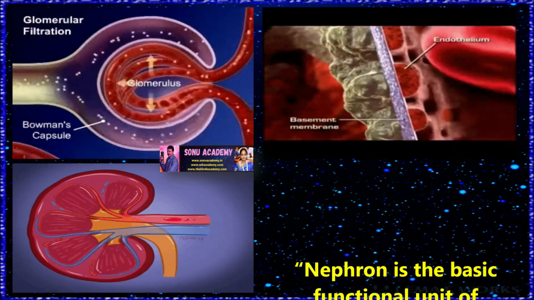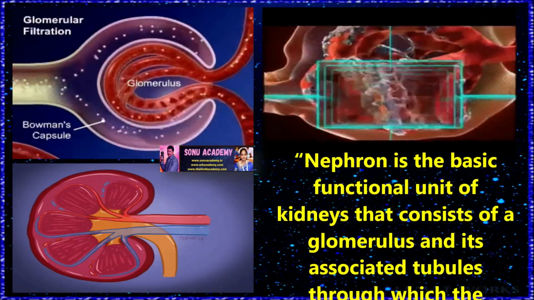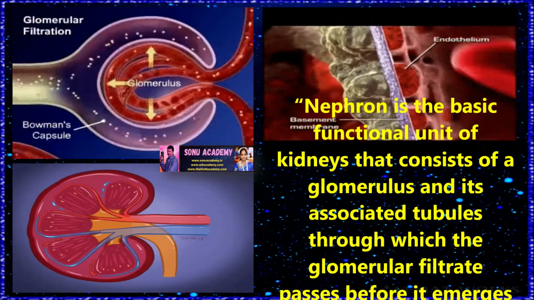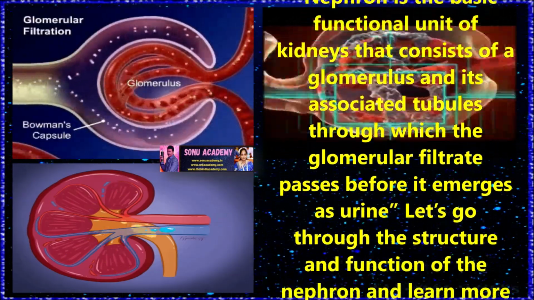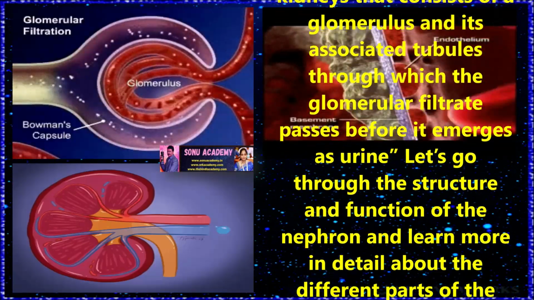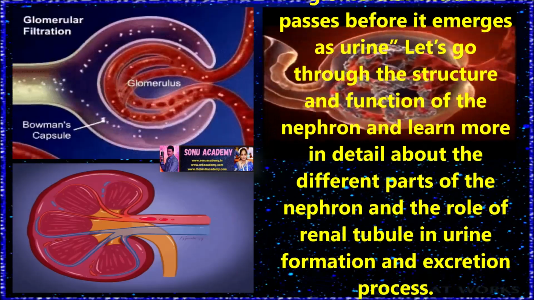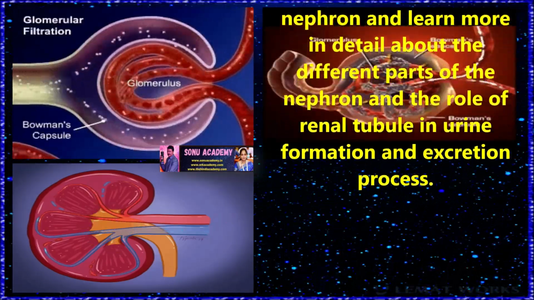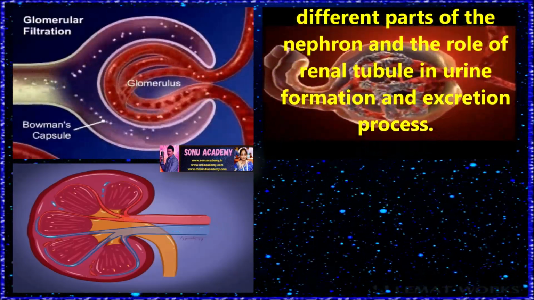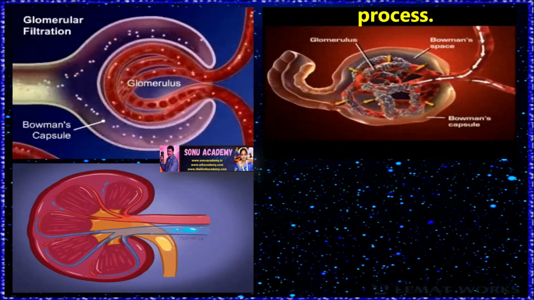Children, now let us discuss the structure of the nephron. The nephron is the basic functional unit of the kidneys that consists of the glomerulus and its associated tubules through which the glomerular filtrate passes before it emerges as urine. Let us go through the structure and function of the nephron and learn more in detail about the parts of the nephron and the role of the renal tubule in urine formation and the excretion process.